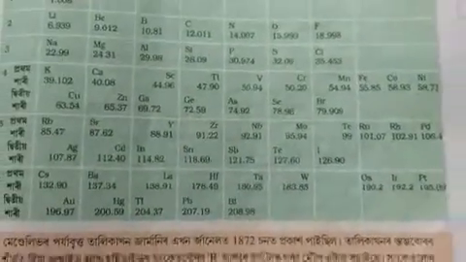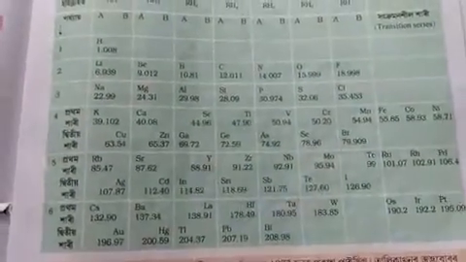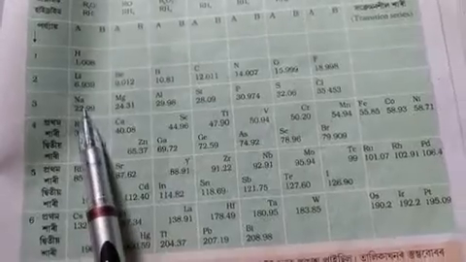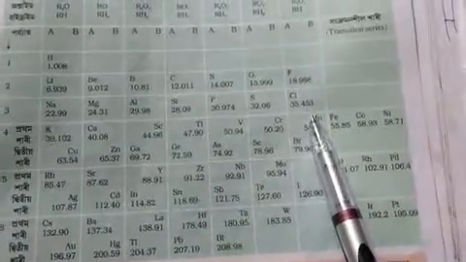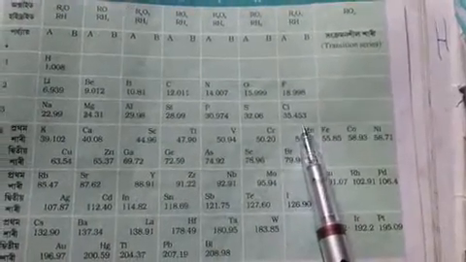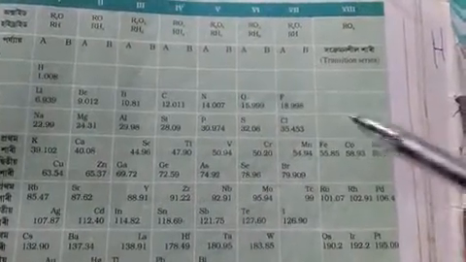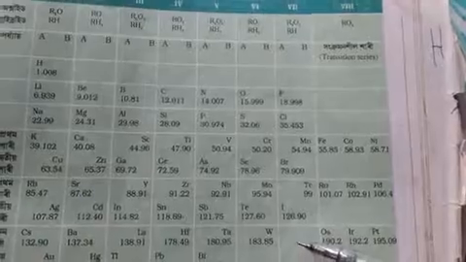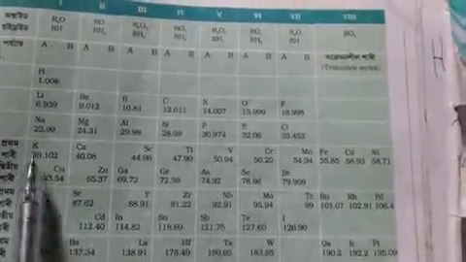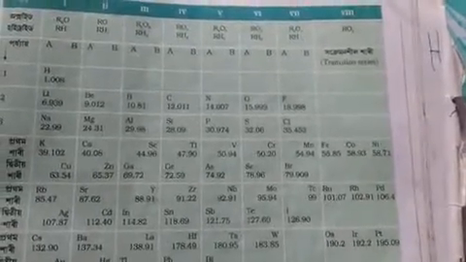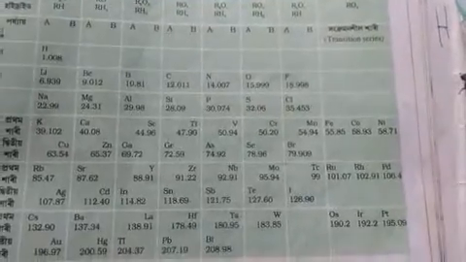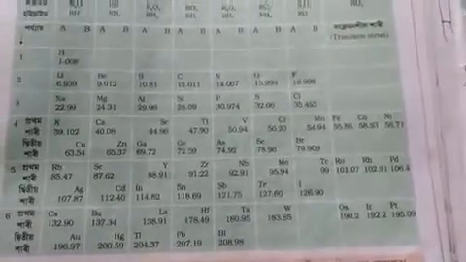placed in a different group. You see here in this table, lithium, sodium, they are in this group. Again fluorine, chlorine, they are in a different group. So hydrogen is showing the properties of fluorine, chlorine in one sense, and in another sense it is showing the properties of lithium and sodium. So there was no fixed position for hydrogen.